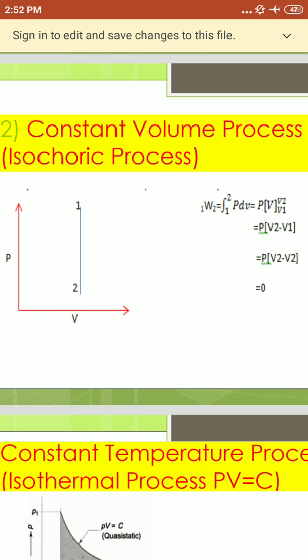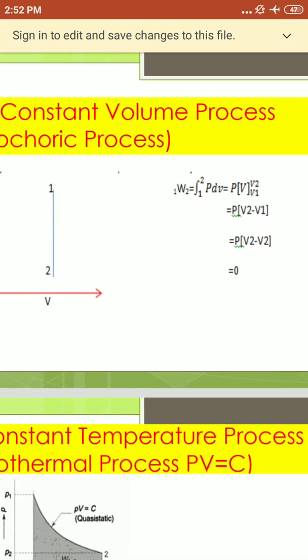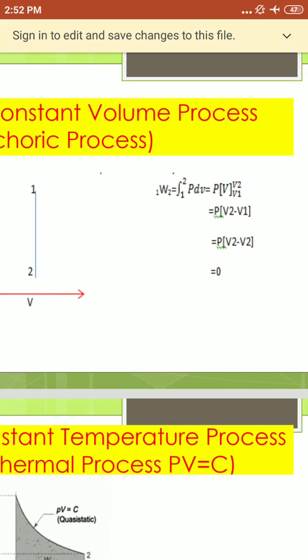Therefore, the work done from 1 to 2 is the integration from 1 to 2 of PdV, which equals P times the integral of dV from V1 to V2. Integration of dV is V. Substitute the upper limit and lower limit, V2 and V1. After substituting, we get P into V2 minus V1.